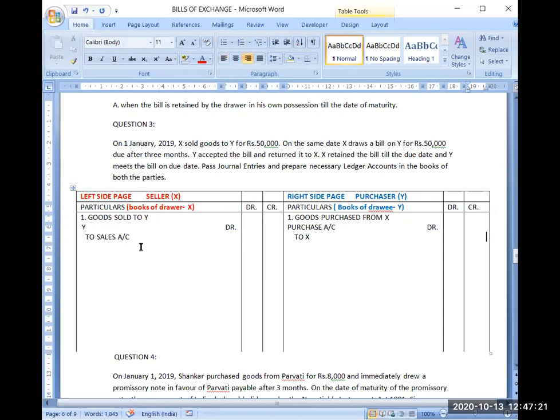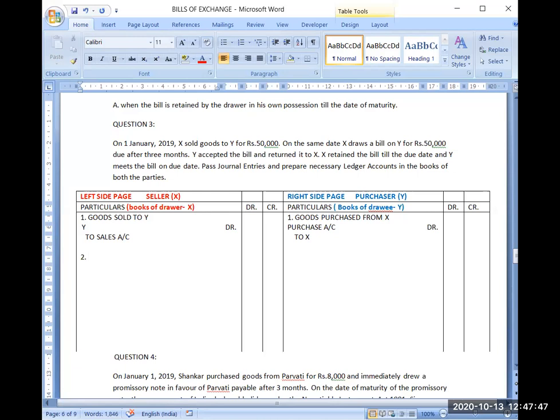Now coming to another transaction. When the credit sale of goods has been done, X needs assurance that he will be receiving payment, because he is selling goods on credit to Y. He needs an assurance from Y that I will be receiving the payment on such and such date. So what practically will be done?